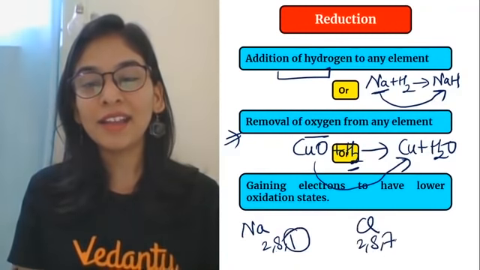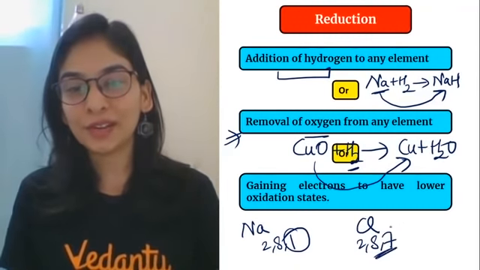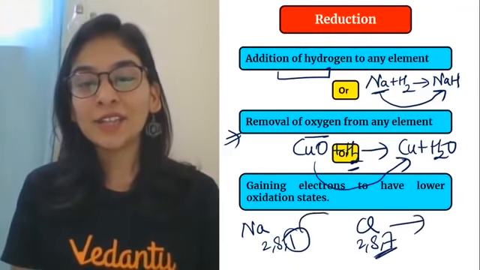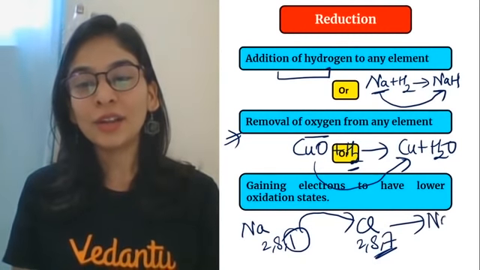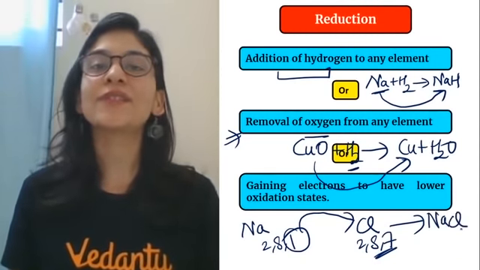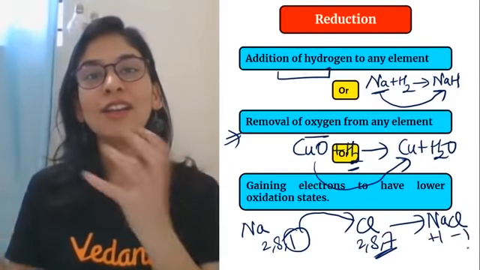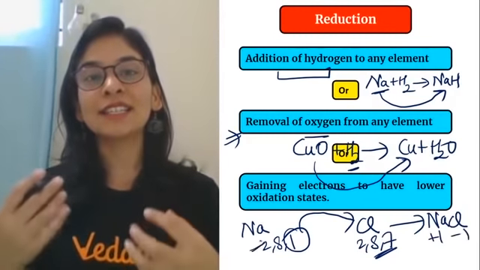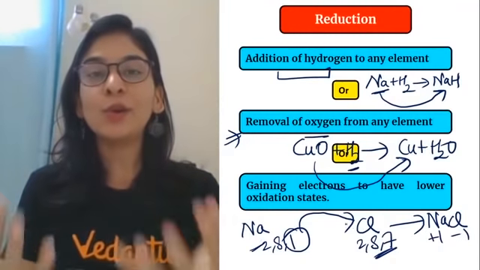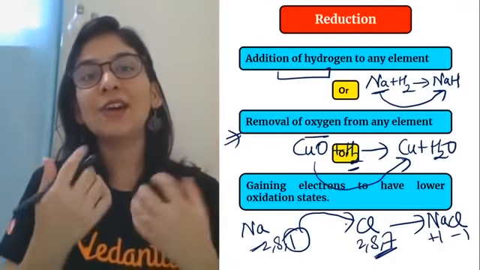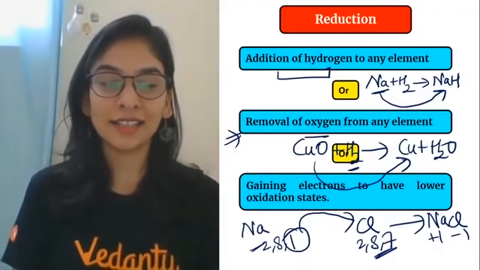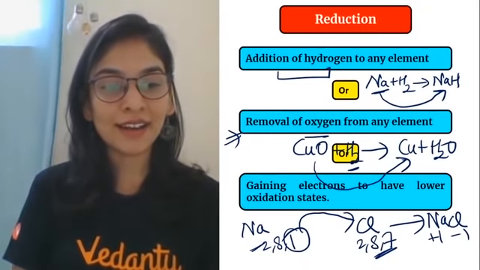Chlorine आया बेचारा, chlorine really wants to accept the electron. तो इस picture में क्या है? Sodium loses its electron, chlorine gains that electron to give sodium chloride. Sodium +1, chlorine -1, loss and gain. Sodium is getting oxidized by loss of electron. Chlorine is getting that electron. Gain of electron is reduction. ठीक है? Gain of electron is reduction.